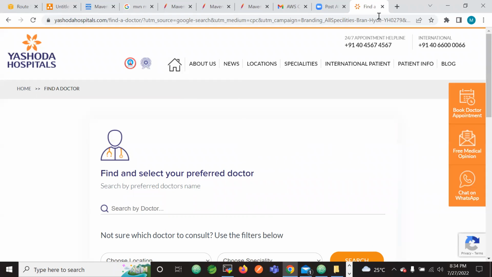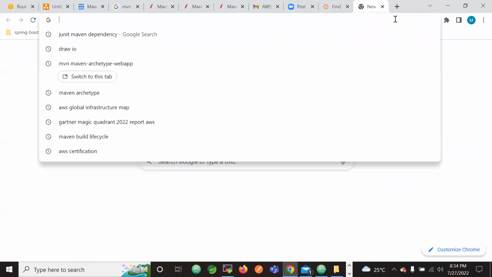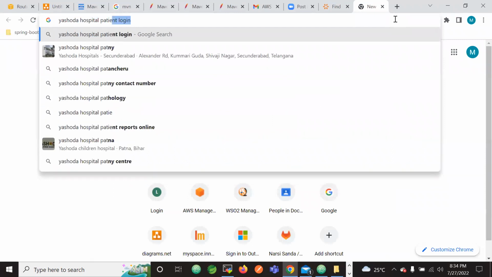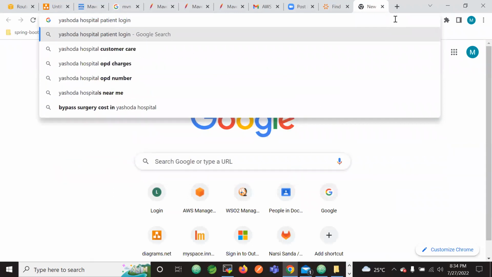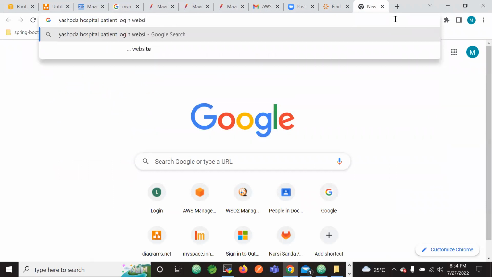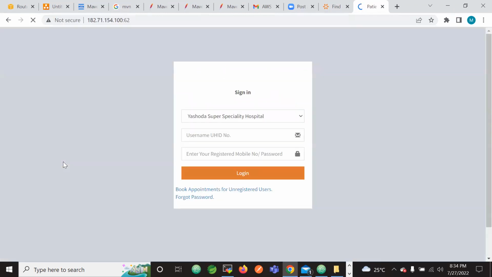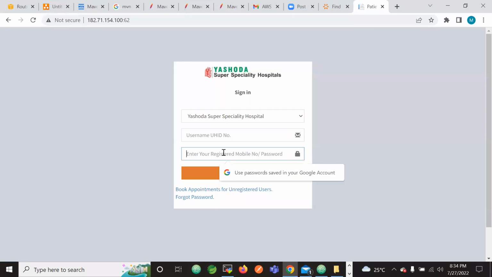So for example, searching for Yashoda Hospitals patient login website, yes, patient portals. You see this Yashoda Super Specialty Hospitals patient portal. So give your UHID number and then enter the registration number.